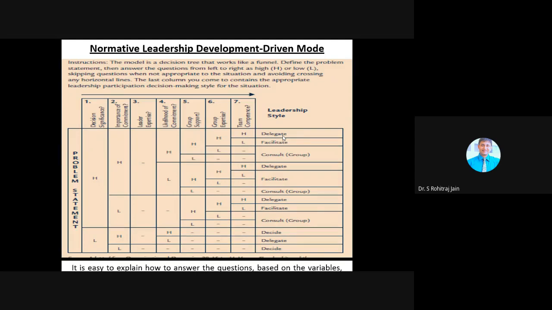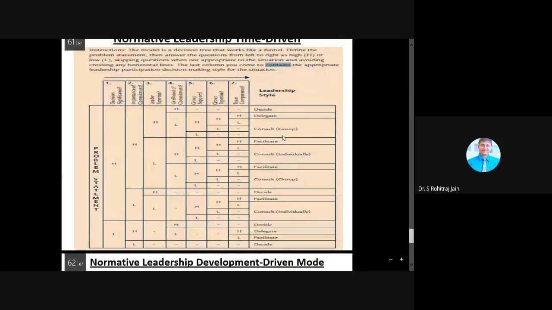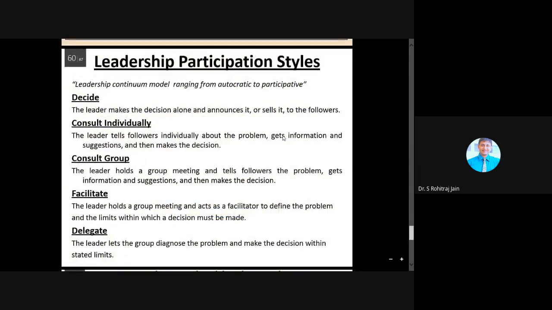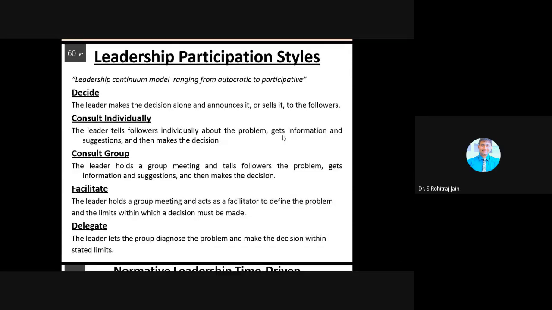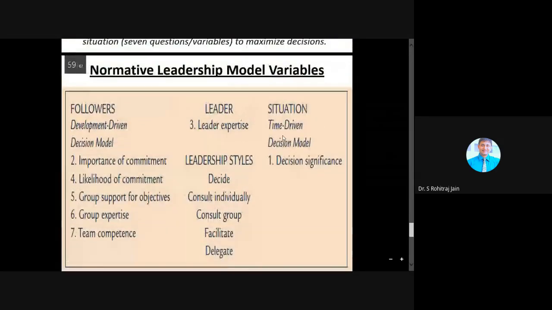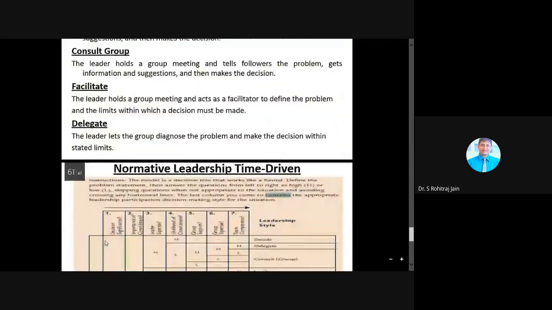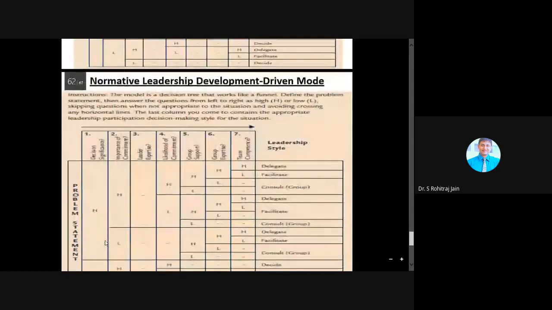The 7 variables included decision significance, importance of commitment, leadership expertise, likelihood of commitment, group support for objectives, group expertise, and finally team competence. These are the normative leadership model variables. Using these variables, in the last column we can come to know the leadership style.